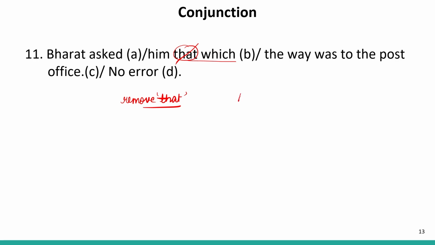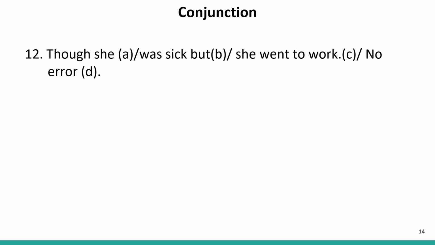So this will be the correct sentence. Now our answer is B, because this B part contains the error. So our answer is B. Now let us move to the next question. Though she was sick, but she went to work. I have already told you that though and although are paired with yet. So this but should be replaced with yet. And the correct sentence will be: though she was sick, yet she went to work.